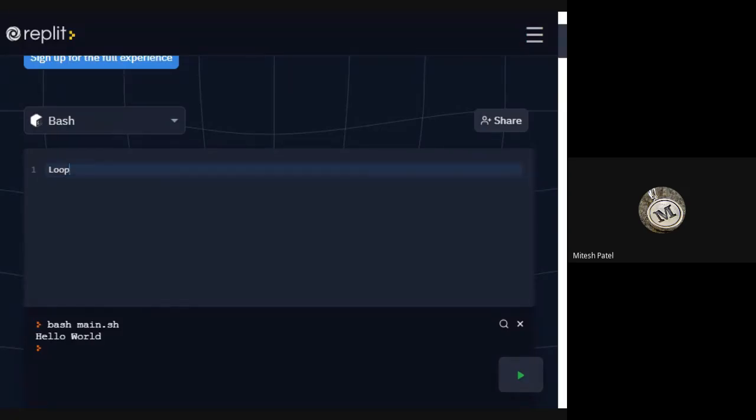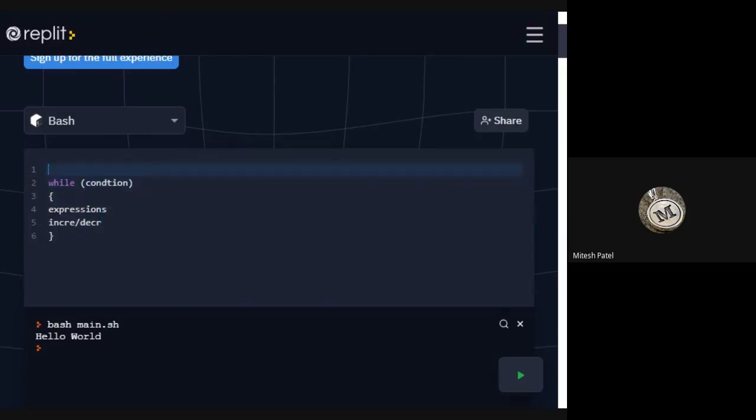Let me write the first basic loop: while. While, in brackets, condition; in brackets, some expression and increment or decrement operator.